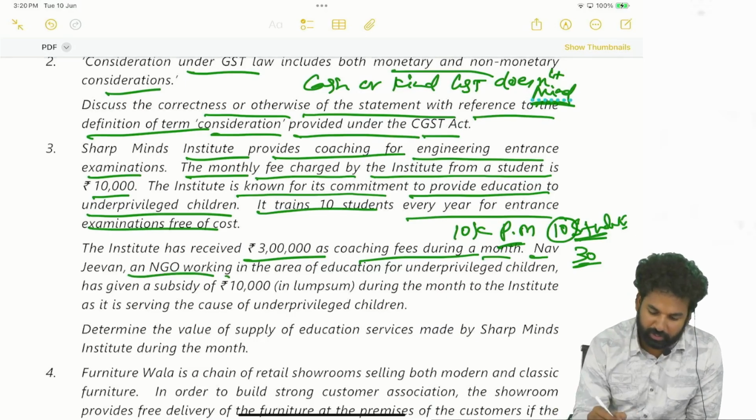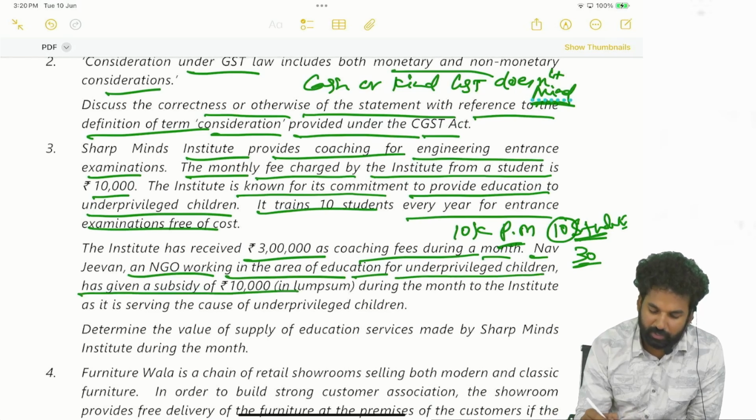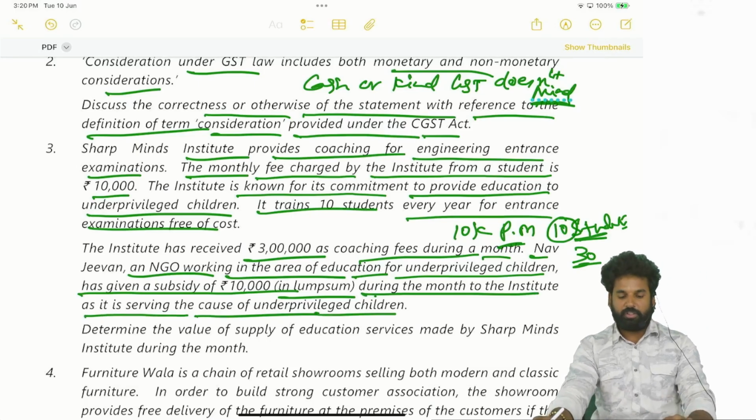Navjeevan, an NGO working in the area of education for underprivileged children, has given a subsidy of 10,000 in lump sum during the month to the institute, as it is serving the cause for underprivileged children. Okay, you are understanding this point?